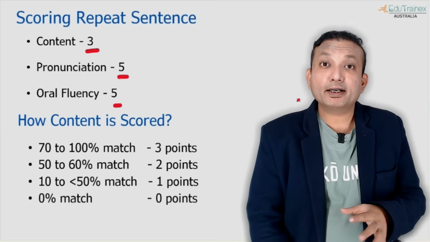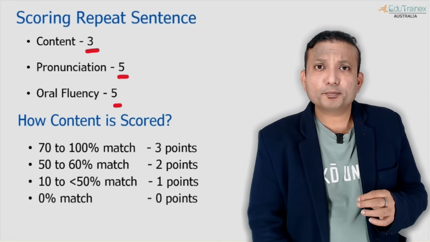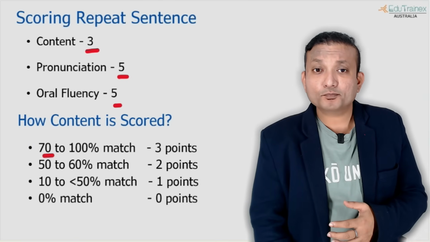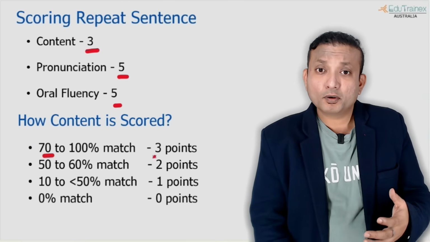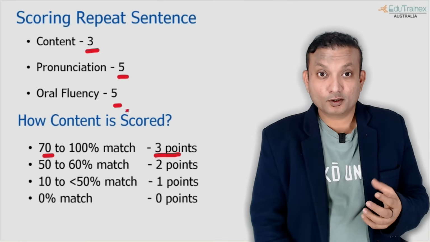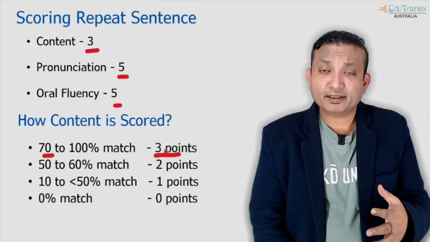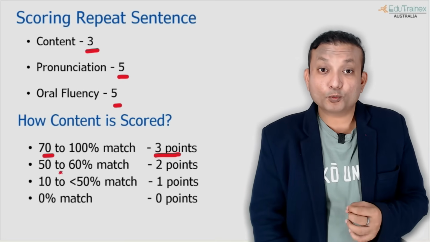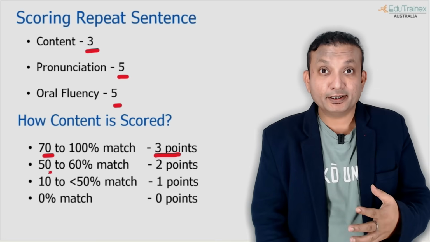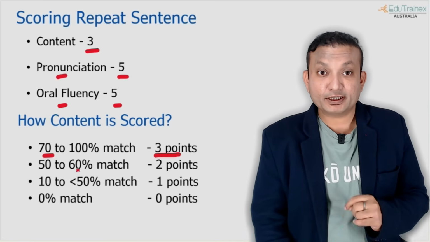And even for content, you get a lot of liberty. So don't be nervous, don't be anxious if you don't remember the entire thing. If you manage to say 60-70%, you can still manage to get 3 points out of 3. Even if it is slightly less, you can still get past 79 easily. So don't worry about the amount of content, just speak confidently and clearly. So these two are not compromised, oral fluency and pronunciation.